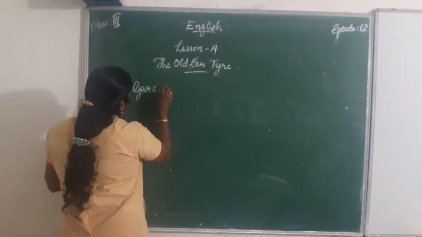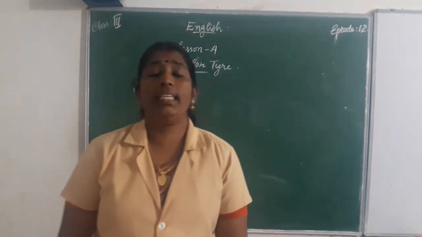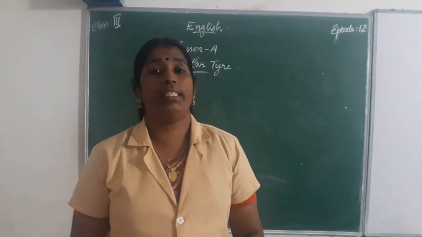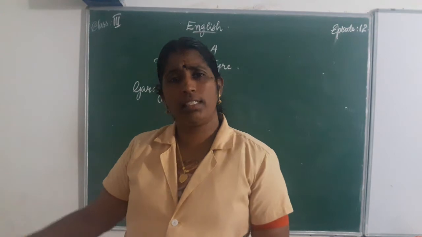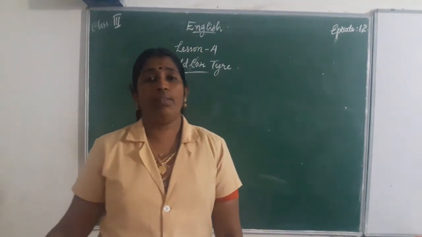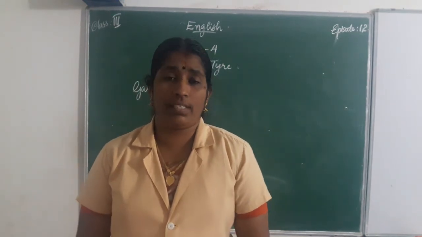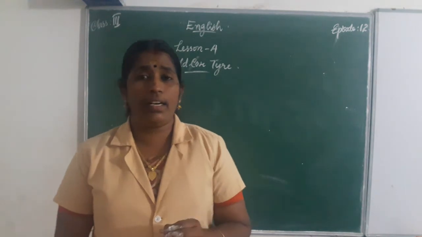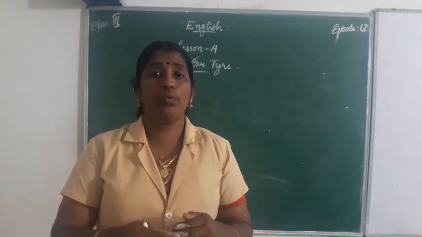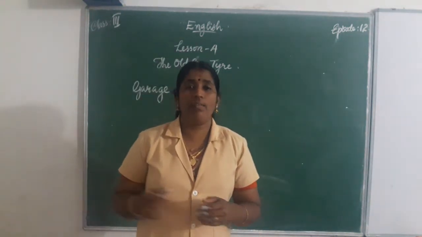Garage. The old tire is now in the corner of the garage. The old tire is lying. Lying means it is on the floor. It is on the floor, in the corner of the garage, and it was covered with dust. What was the condition of the tire? The tire was covered with dust. It is full of dust. It is not used for a long time. It is lying there for a long time, so it is covered with dust.